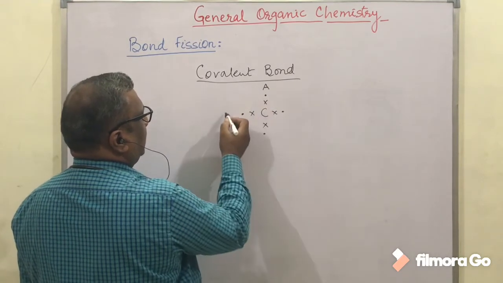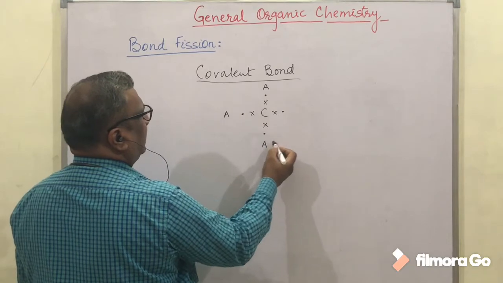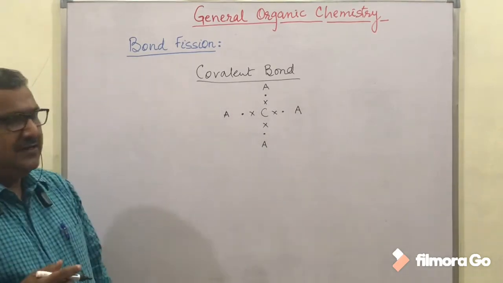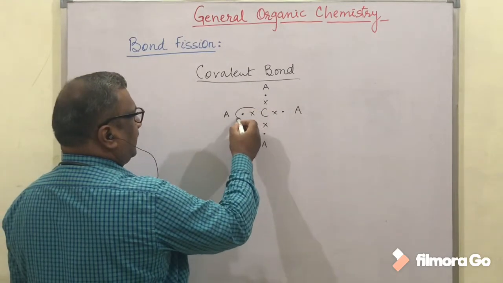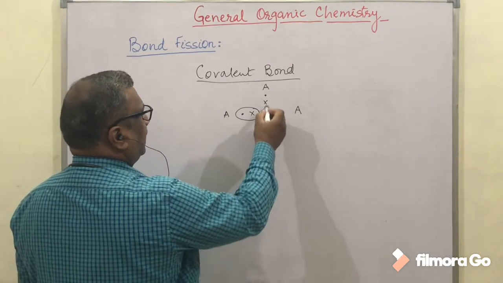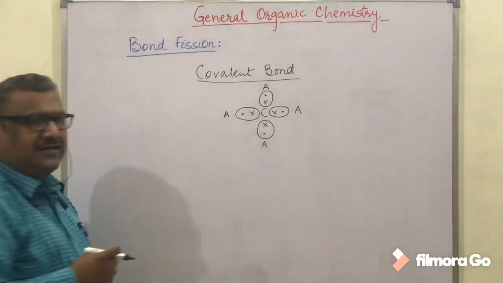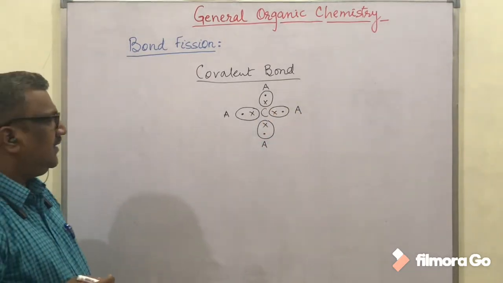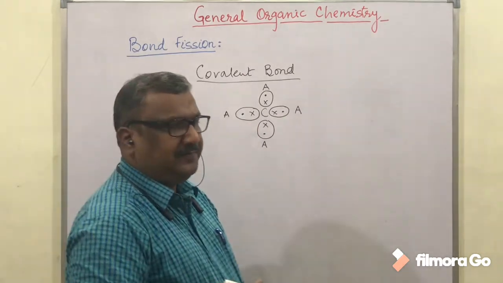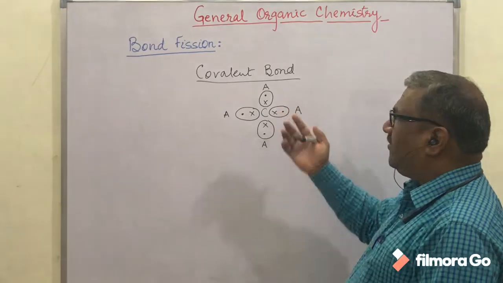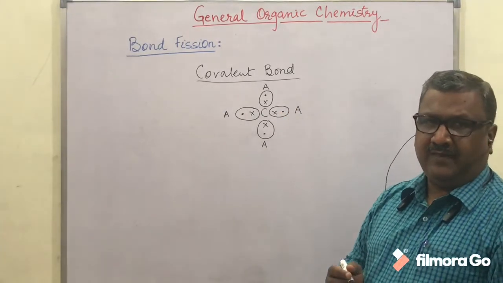Suppose in any given organic compound, carbon has made 4 single covalent bonds with some atoms, which I am calling A. It may be any atom with which carbon is bonded covalently. We want to break this bond. Breaking of a bond means the sharing of the electron pair is now over.